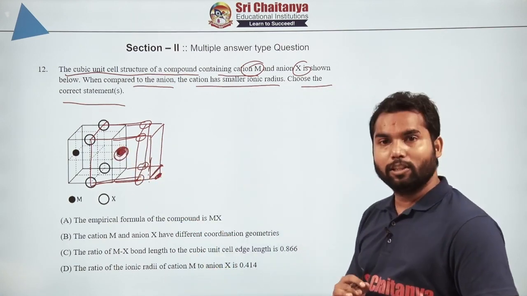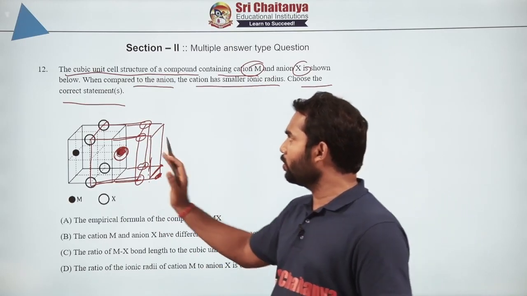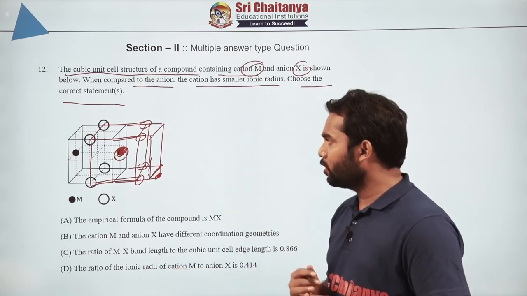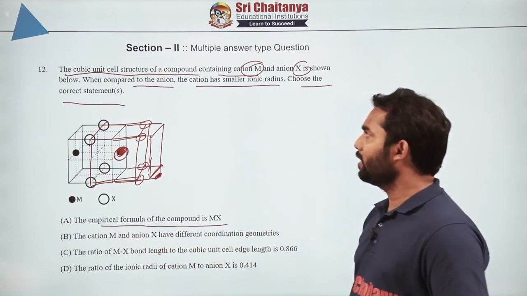So it is very symmetrical to that. Even if you don't draw this, you will get the right answer, but I am showing you because you can extend and easily look at the correct answer. If you are looking in this way, you can tell many things, like the empirical formula of the compound is MX.